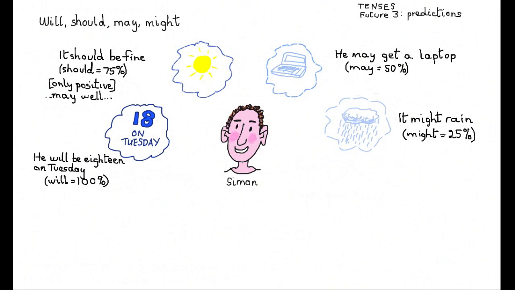Now I'm going to look at these words one last time, and this time I'm going to do it with ticks. So first of all we go to will, and I'm going to put 2 red ticks there because I really believe that is true. Now I'm going to should, which is probably the case but not so much, so I'll put 1 tick and a question mark. And now moving on to may, because I think may is really 50-50, I'm going to put 2 question marks. Here's my 2 question marks. 1, 2. And finally, I'm going to might. And I really think it probably won't happen, so I'm going to put a cross and a question mark.